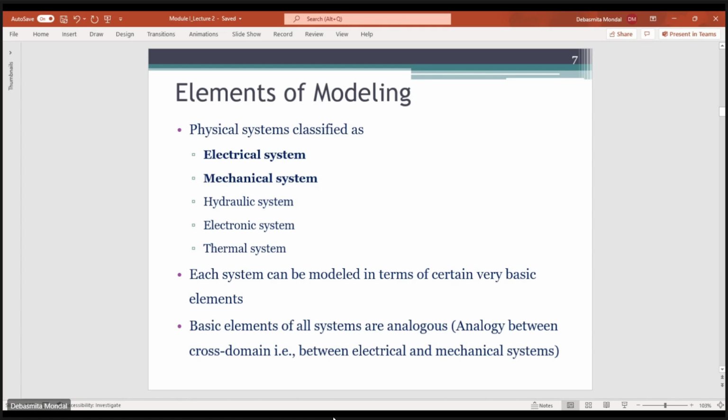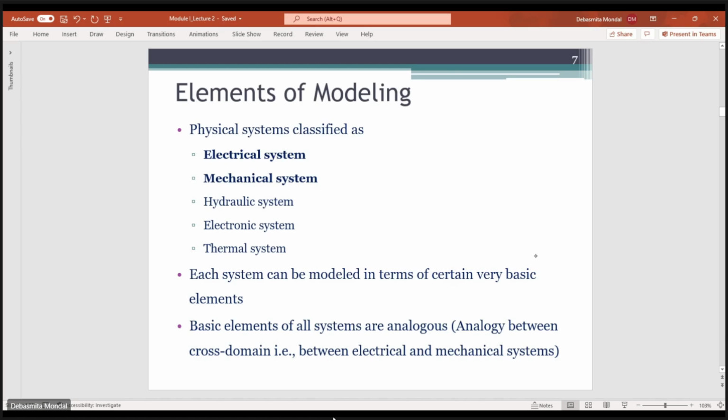There are different kinds of physical systems: electrical, mechanical, hydraulic, electronic, thermal, pneumatic. While modeling, you have to model each system in terms of very basic elements. When we are dealing with an electrical system, the basic elements will be resistance, capacitance, and inductance.